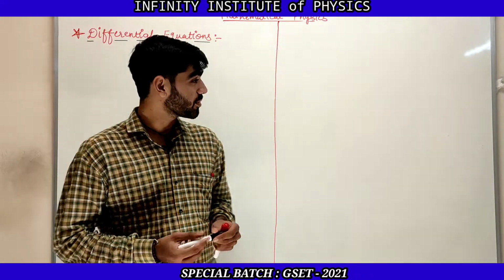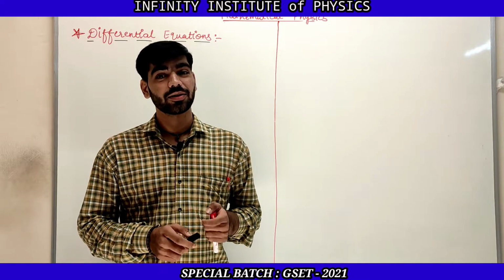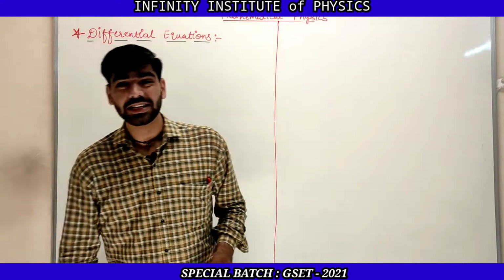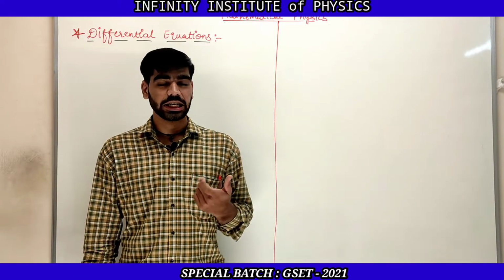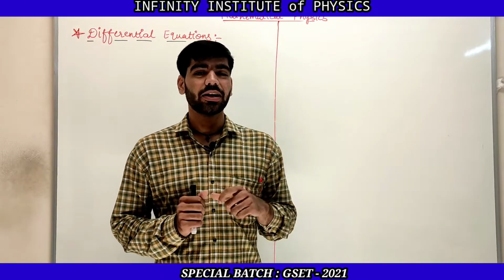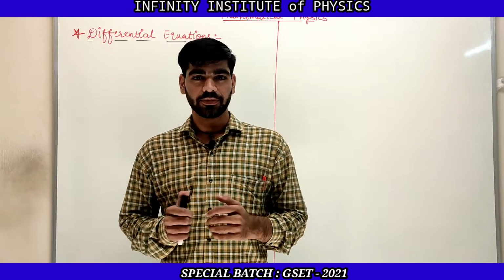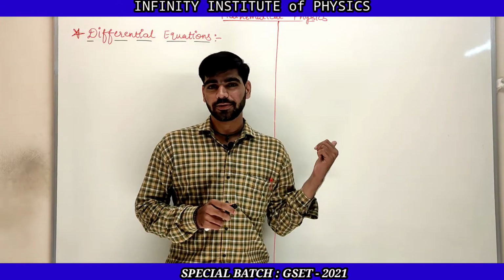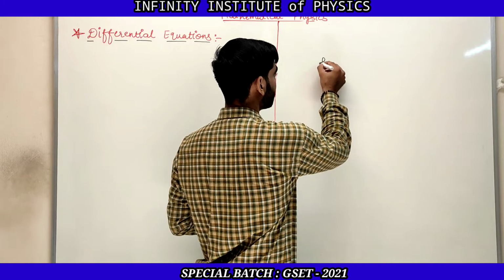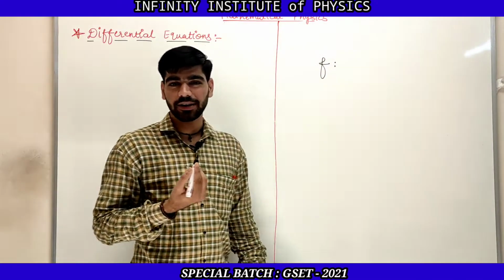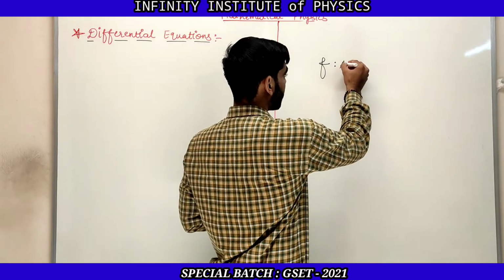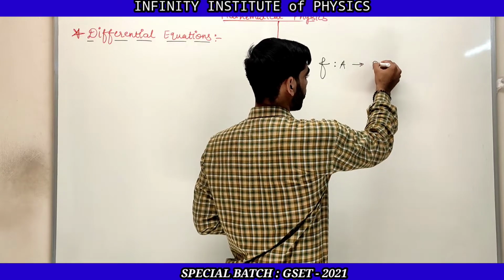Suppose we have a function. Now again the question comes to our mind: what do we mean by a function? A function is nothing but one kind of machine. Whenever we give it something, it returns something. The same type of structure holds for a function. Generally we denote it by f, a function from domain A to codomain B.